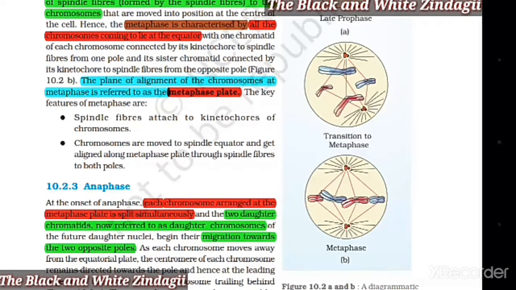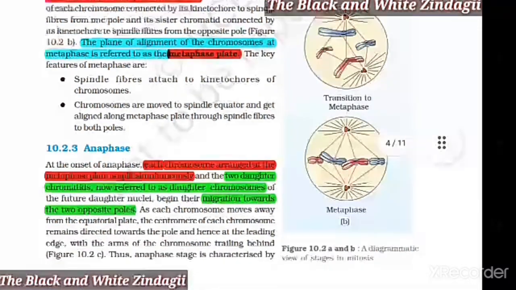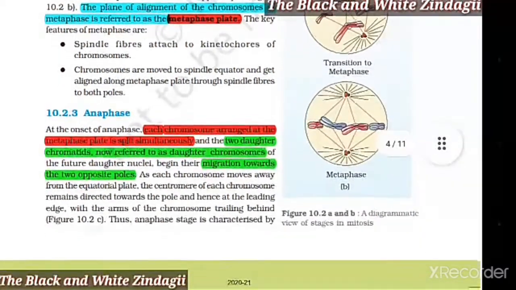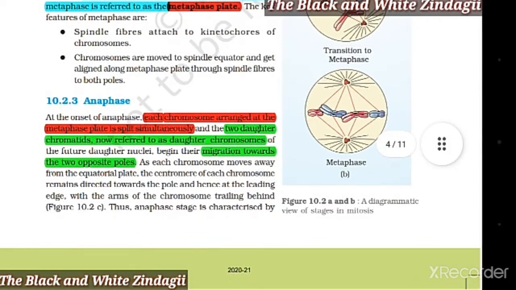10.2.3 Anaphase. At the onset of anaphase, each chromosome arranged at the metaphase plate is split simultaneously, and the 2 daughter chromatids, now referred to as daughter chromosomes of the future daughter nuclei, begin their migration towards the opposite poles. As each chromosome moves away from the equatorial plate, the centromere of each chromosome remains directed towards the pole and hence at the leading edge, with the arms of the chromosome trailing behind.